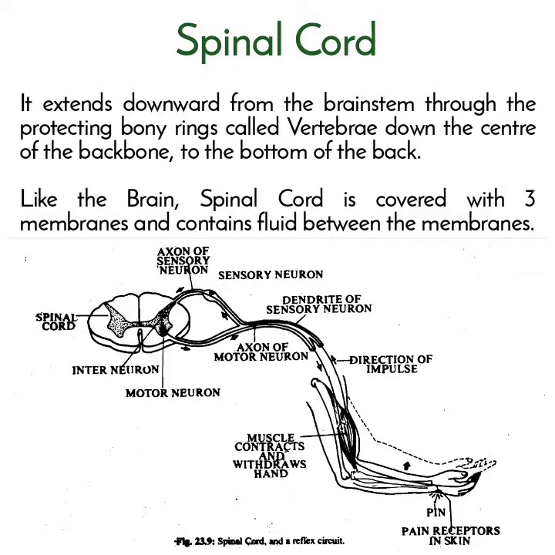Another part of the nervous system is the spinal cord. It extends downward from the brainstem through the protecting bony rings called vertebra, down the center of the backbone to the bottom of the back. Like the brain, the spinal cord is covered with 3 membranes and contains fluid between the membranes. In this figure, you can see how the messages are transferred from the spinal cord to the muscles and glands in the hand.